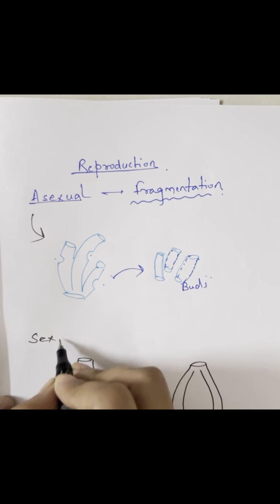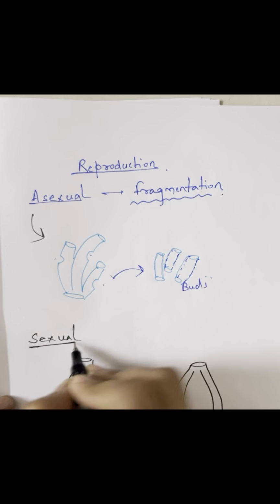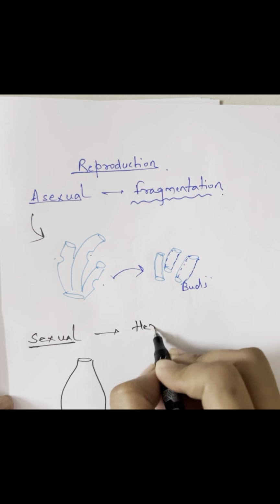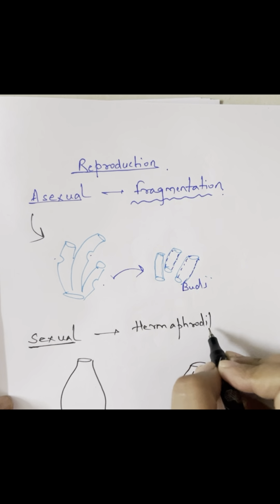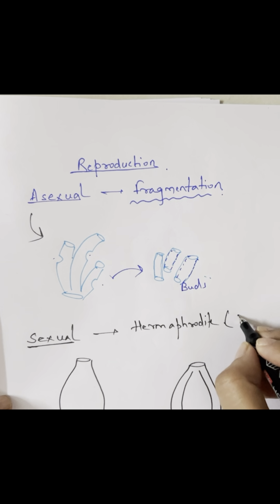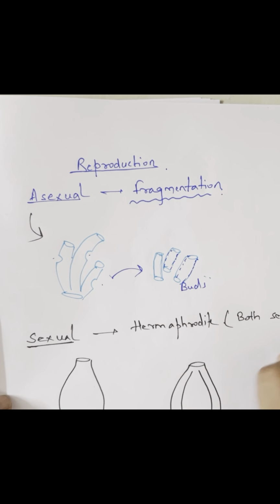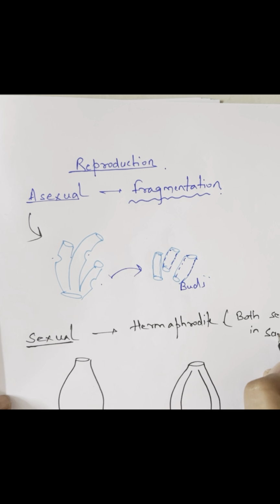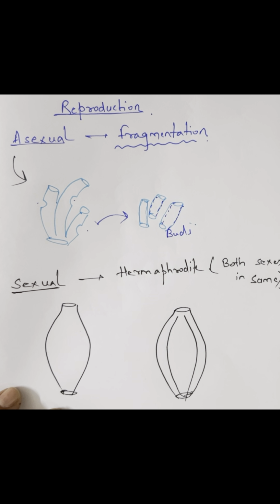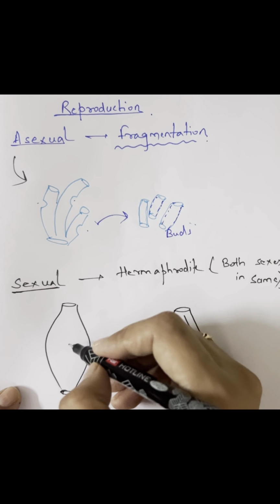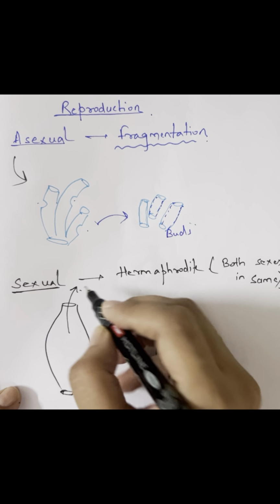Now talking about sexual reproduction. Like I told you, they are hermaphrodite. Both sexes are present in the same individual, so they are bisexual. But during sexual reproduction, they will fertilize a different sponge. It is not that they fertilize within themselves, but they fertilize a different sponge.